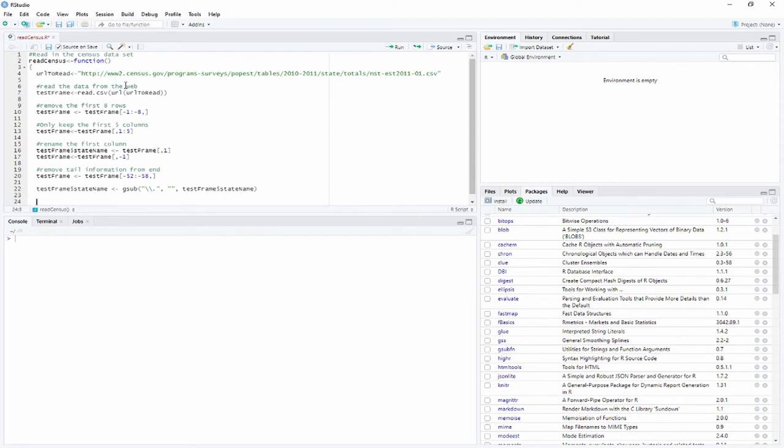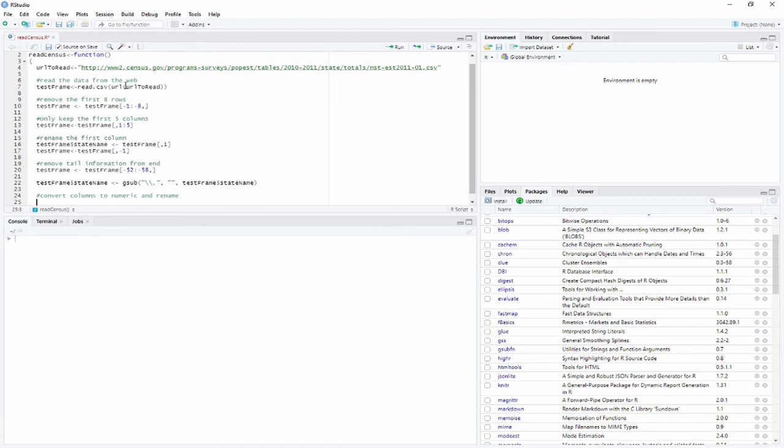Last, well, not quite last, almost last. Let's clean up the columns now. So convert the columns to numeric and rename. Now this is where we want to create that function called numberize. So let's see. Test frame, April 10 census. We want to be able to say numberize and just send it